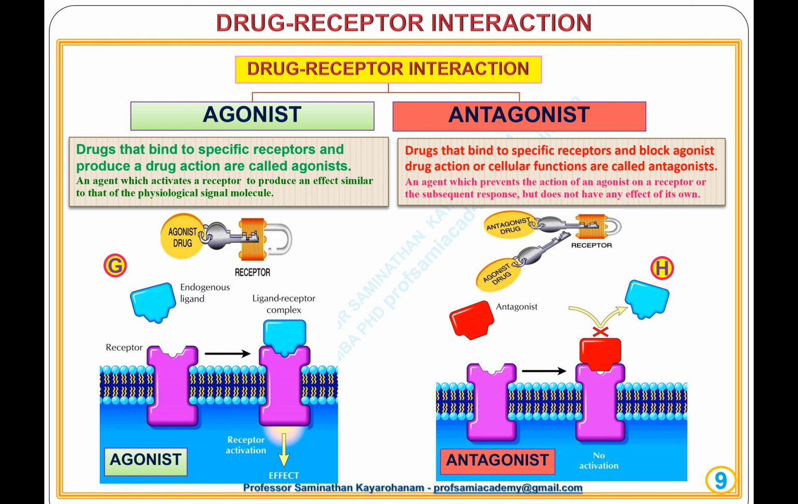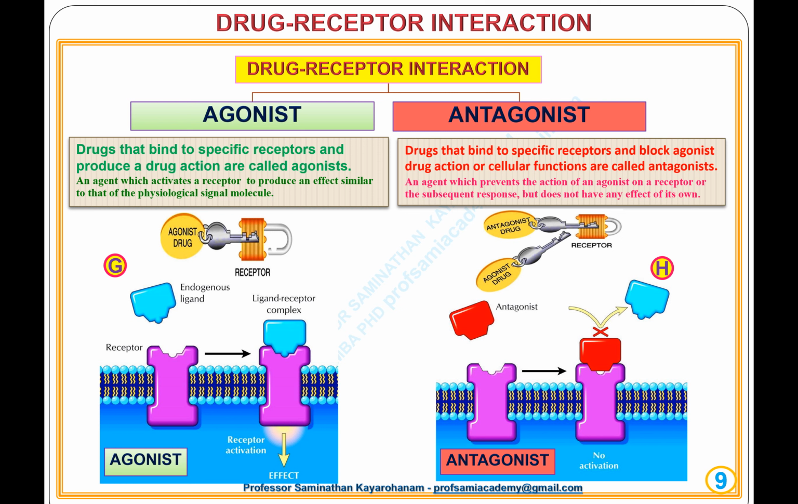In diagram H, the antagonist is the drug that binds to specific receptors and blocks agonist drug action or cellular functions, and is called an antagonist. An agent which prevents the action of an agonist on a receptor or the subsequent response, but does not have any effect of its own. This means drugs that occupy receptors but do not activate them. Antagonists block receptor activation by agonists.